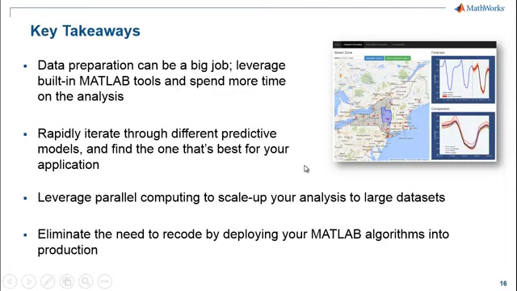Parallel computing is a very easy thing to integrate into many different parts of your workflow to speed up your analysis and handle larger data sets. And once you're ready to take your MATLAB work and deploy it out to other environments, you can eliminate the need to recode your MATLAB algorithms by using the MATLAB compiler to package it up into an easily shareable format.